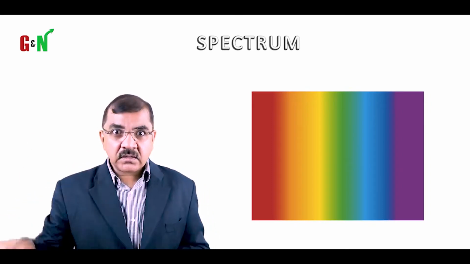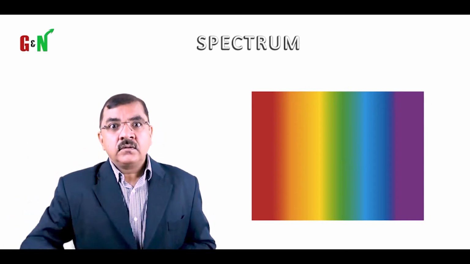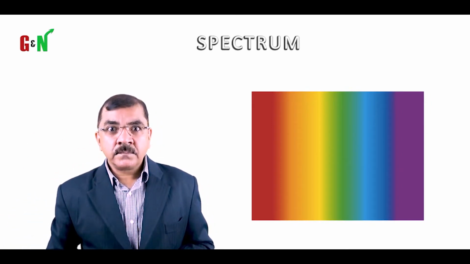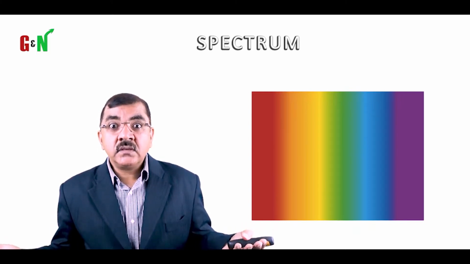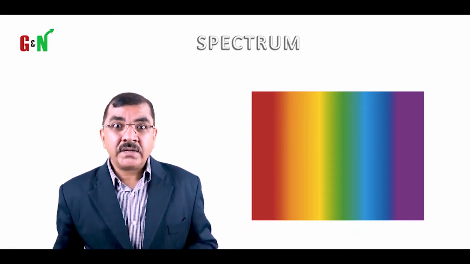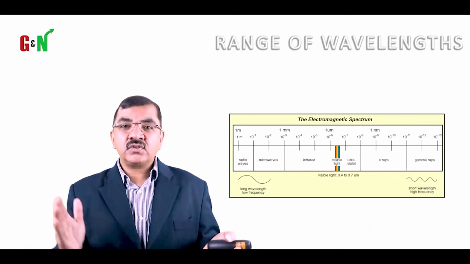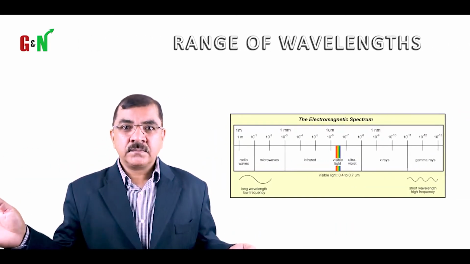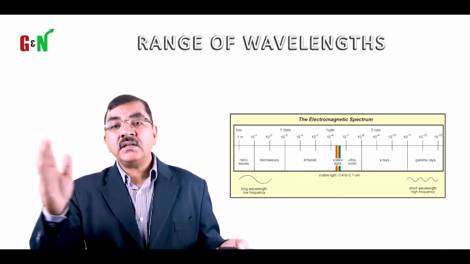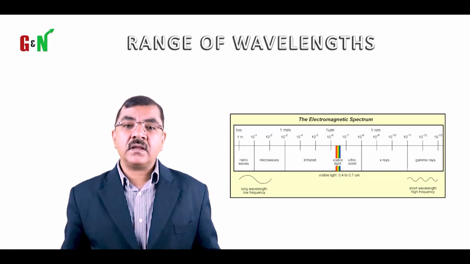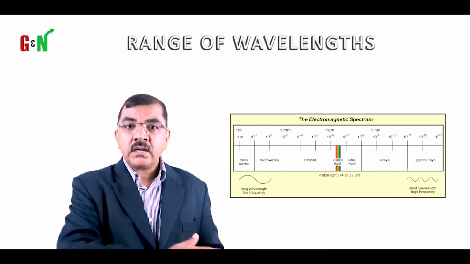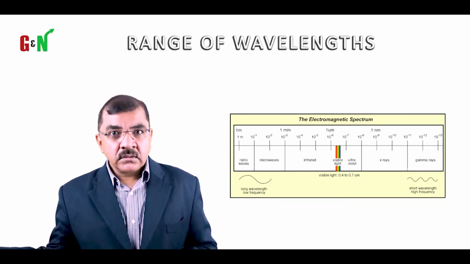If you put 7 colors in a circle and revolve it fast, what happens? You'll see white light. This is how it forms. And then when I say spectrum, there is a range of the wavelengths. It starts from 390 nanometers until 700 nanometers. So it starts with violet and it ends with red.